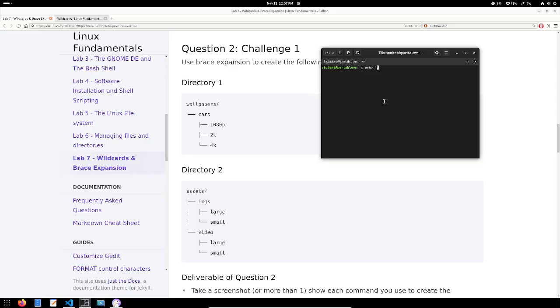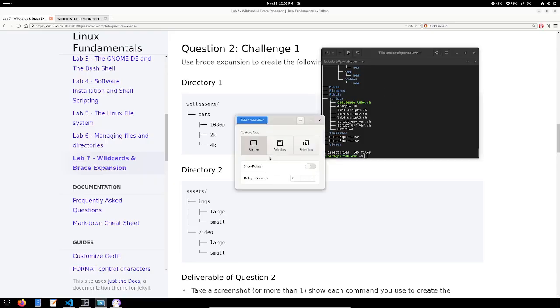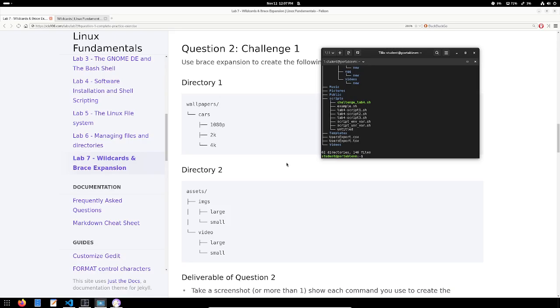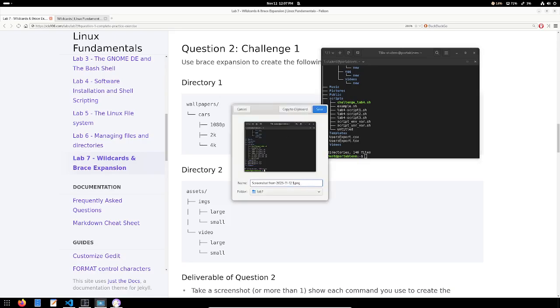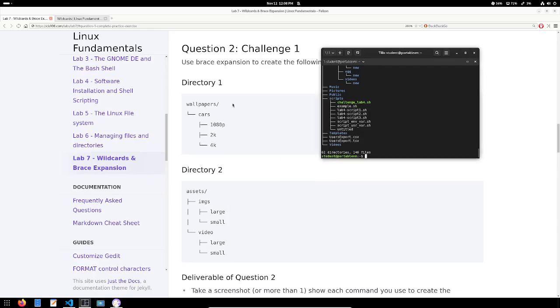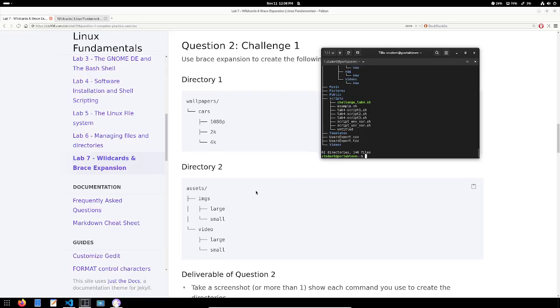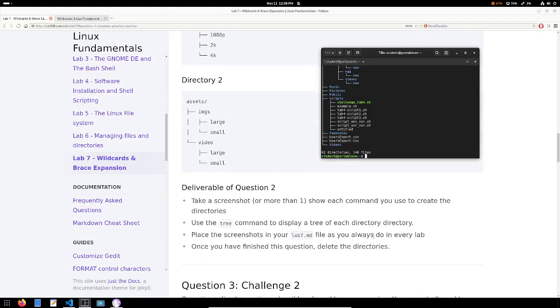I'm just gonna take a random screenshot here because I need something to submit. Okay, so this will be Q2.png. So when you finish with both directory 1 and directory 2, you take your screenshot of the tree command and the make directory command, as it specifies over here, and you put it in your lab 7 directory.